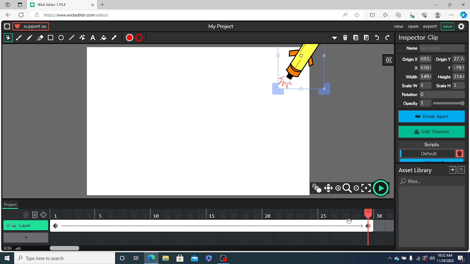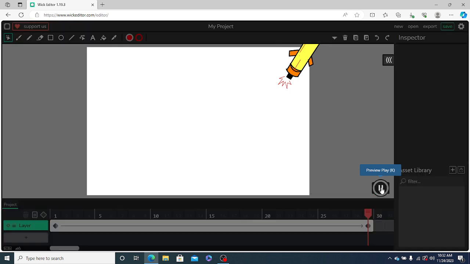Now let us play this video and see how this animation works. So this one is pretty smooth. So this was your basic program for launching a rocket.